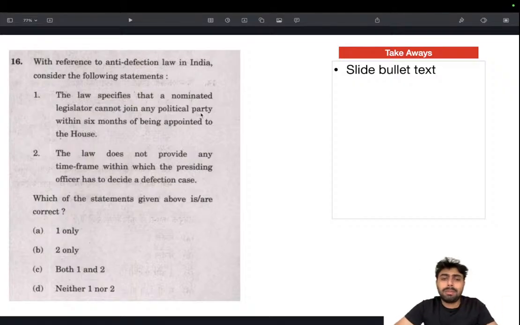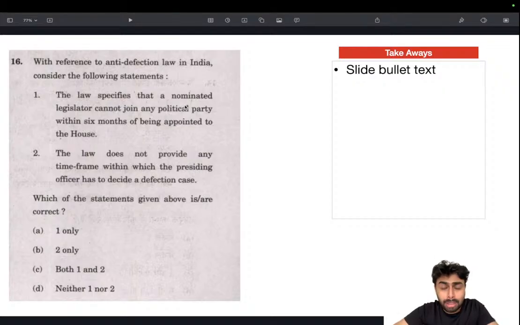First of all, this is an easy fact. When it comes to anti-defection, there are only a few provisions, with explicit mentions in Lakshmikant also. It's clearly mentioned that a nominated legislature can join a political party within 6 months. But an independent member, that is one who contested without any party background, cannot join any political party after winning the election.